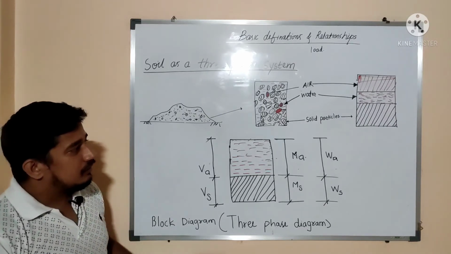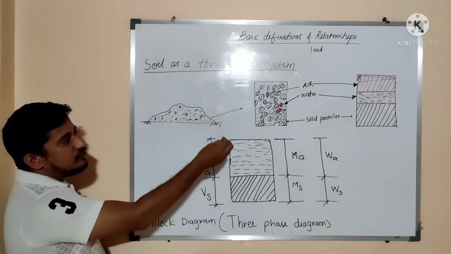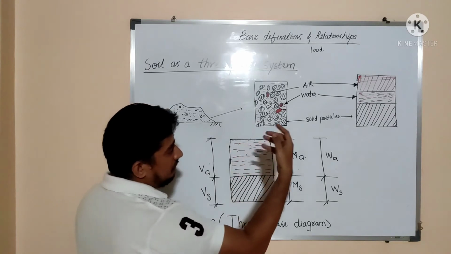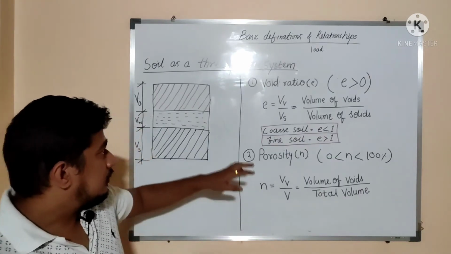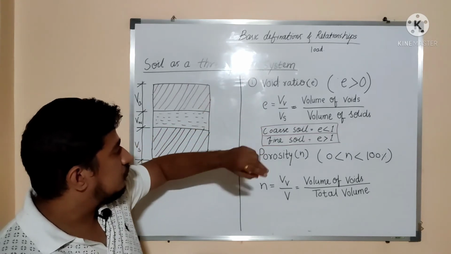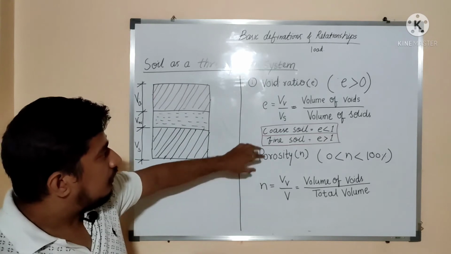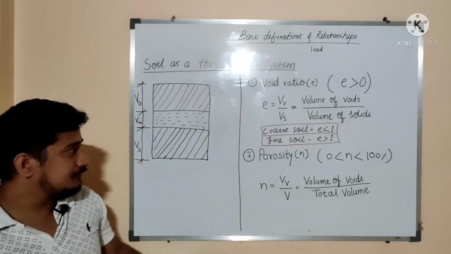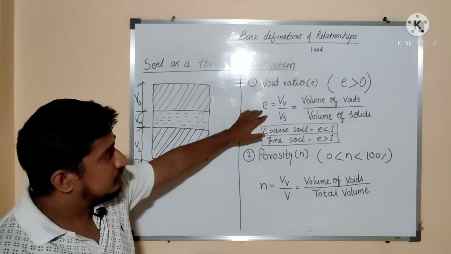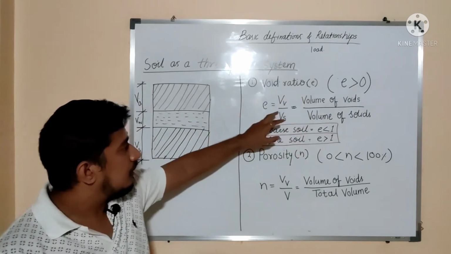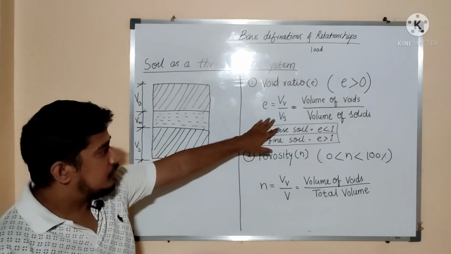Now we will learn the various terms that are derived by simplifying this complex material into a simple block diagram or phase diagram. We are going through just two terms, void ratio and porosity. If you consider void ratio with respect to the three-phase diagram, it is denoted by e, and it is nothing but the ratio of volume of voids divided by volume of solids.